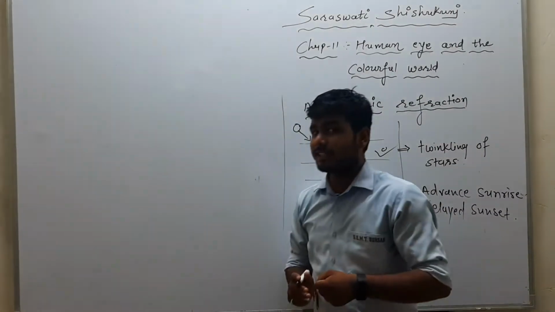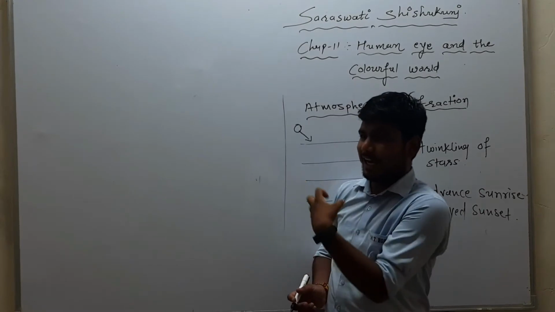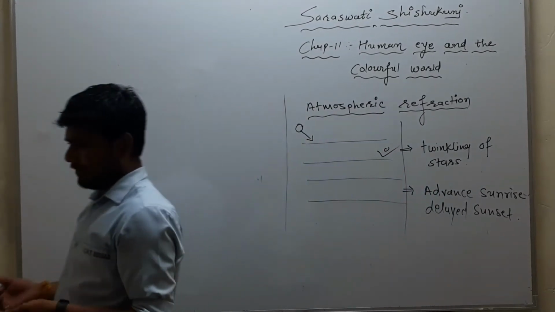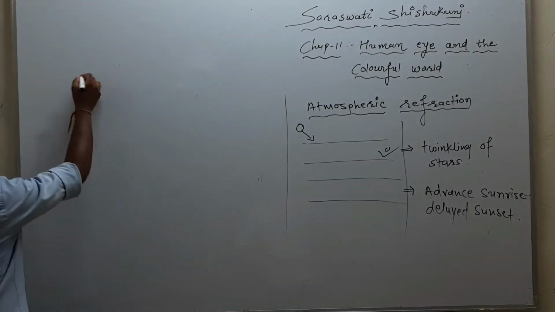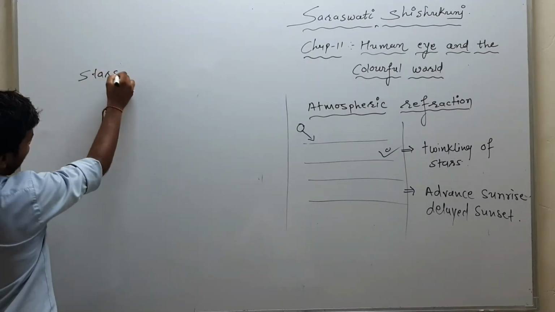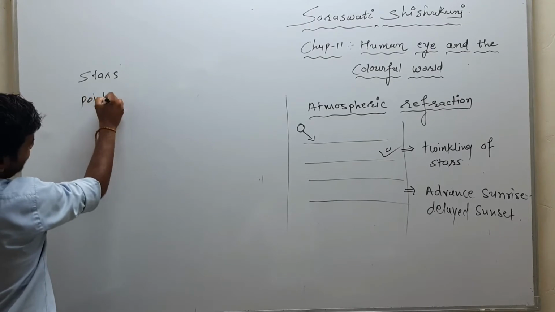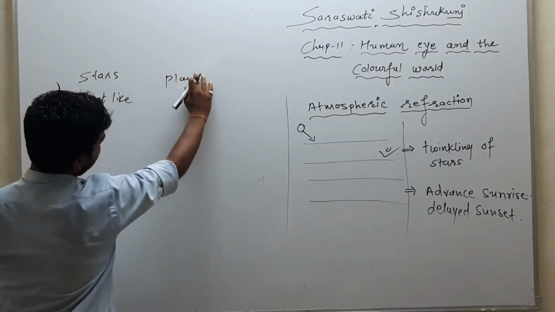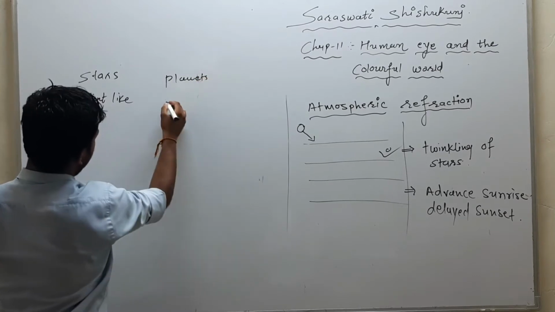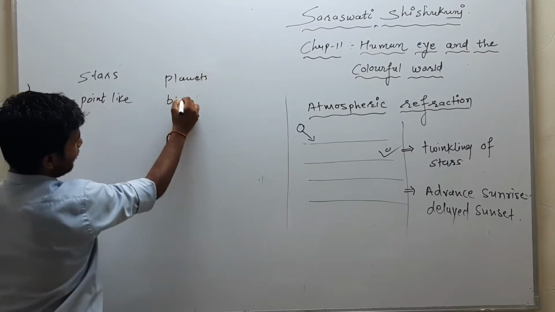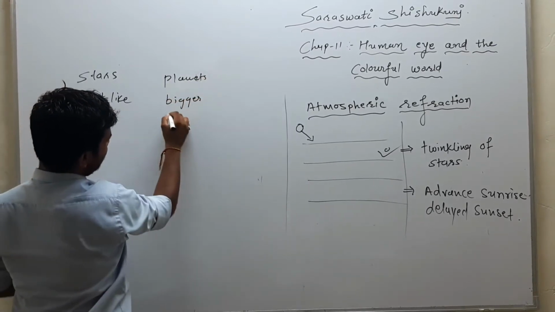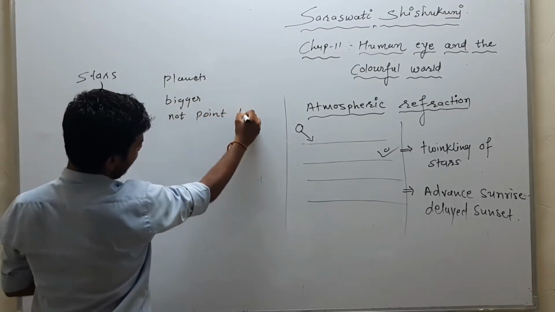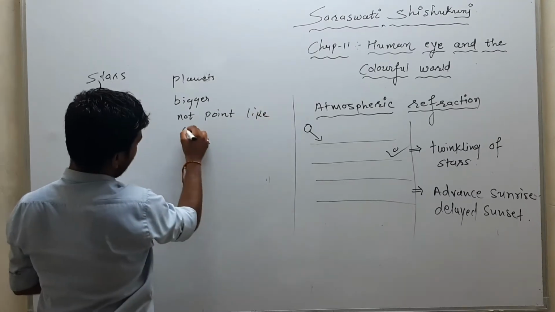So one question arises in our mind: sir, stars are twinkling, but why are planets not twinkling? Simple, you also know that answer. Actually the stars are point-like objects, and as we all know, planets are bigger in size, so they are not point-like objects.